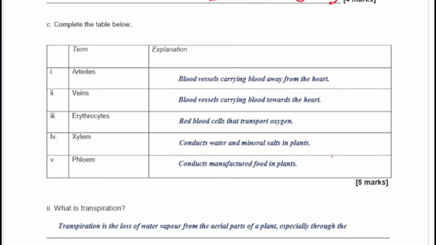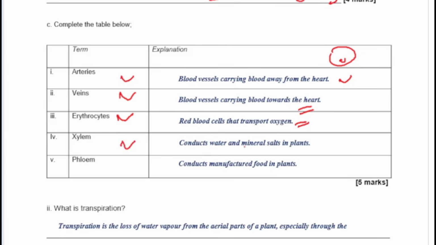Here you have the table of the blood vessels we talked about earlier on and some other parts. So you have your arteries carry blood away from the heart. Basically, most arteries carry oxygenated blood except the pulmonary artery. You should know that at this level. And then most veins carry deoxygenated blood except the pulmonary vein. Veins carry blood towards the heart. And then erythrocytes are your red blood cells. Of course, you have the leukocytes, which are your white blood cells, and you also have your blood platelets, which are otherwise known as your thrombocytes.